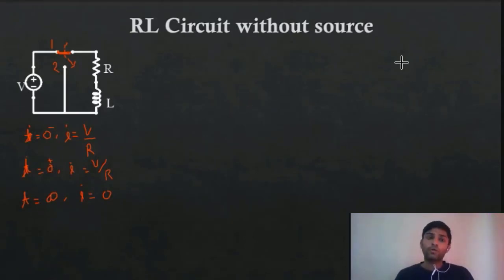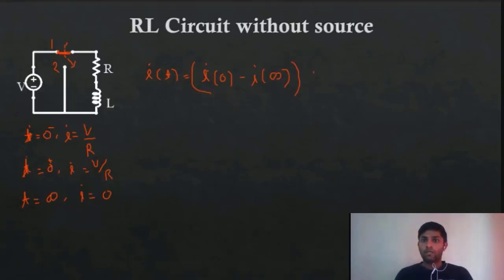Okay, now I'm not going to go through the derivation. I will use the standard equation: I(t) is equal to I(0) minus I(infinity), times e raised to minus t by tau, plus I(infinity). Since I know the values of I(0) and I(infinity), I only require the value of tau.